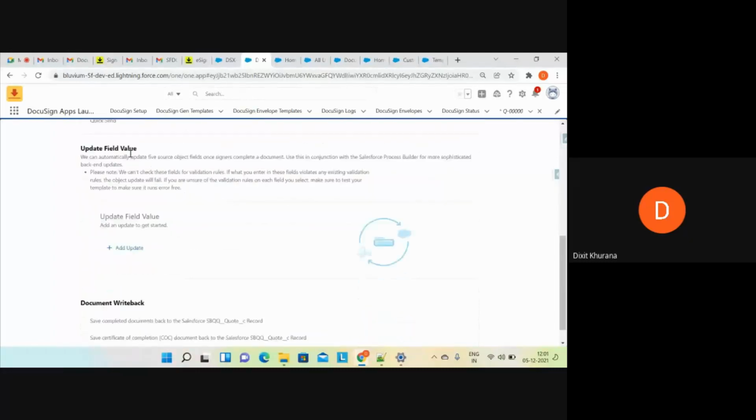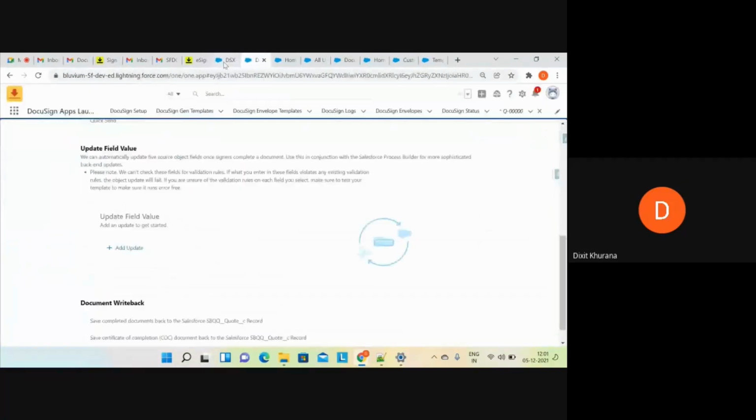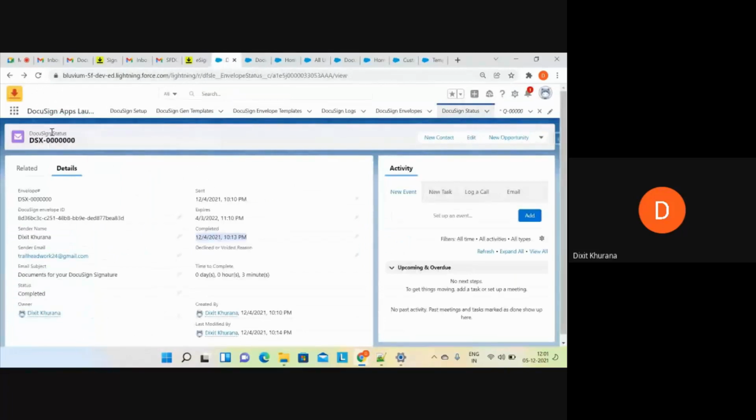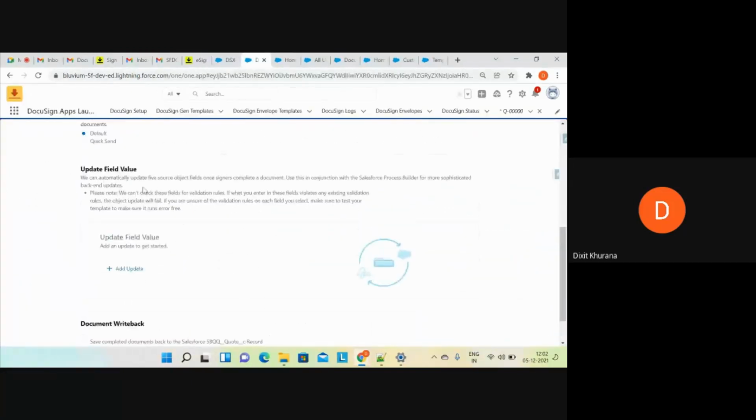Now, update field value. Remember, I have explained DocuSign status to you, right? You need to write automation on DocuSign status in order to update the records on the Salesforce record. But if you are using the template feature, you can update a maximum of 5 fields. I believe there must be 5 written here.